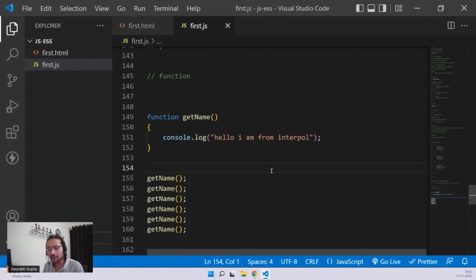Difference between normal function and arrow function. First of all, there is no difference. Arrow function is just a syntactical sugar. It's just a beautiful way of creating the function, a good looking way, a clean way of creating functions. But at the end, it's also a function. So function or arrow function doesn't matter. They are kind of the same. There is only one difference, but that's a later part. I'll explain it in some other lecture. Don't worry about that. Right now, it will become very complicated. But understand, guys, that normal functions and arrow functions are 99% the same.